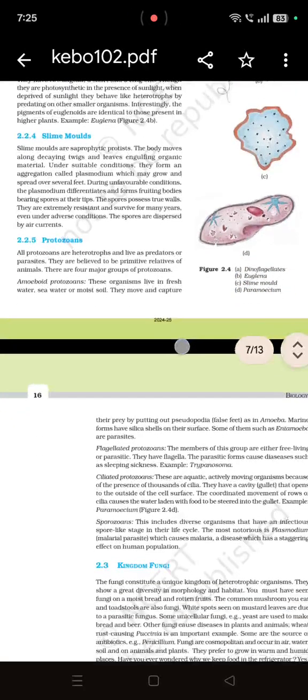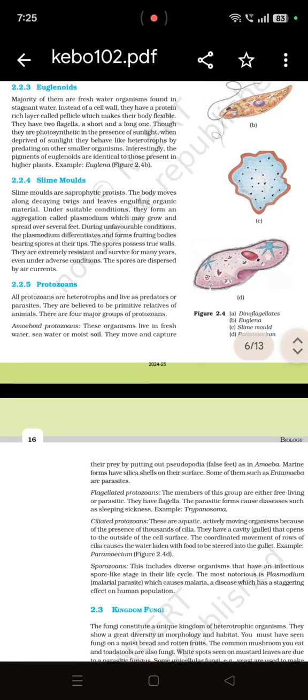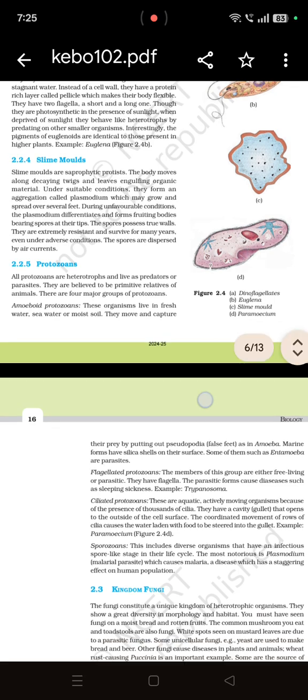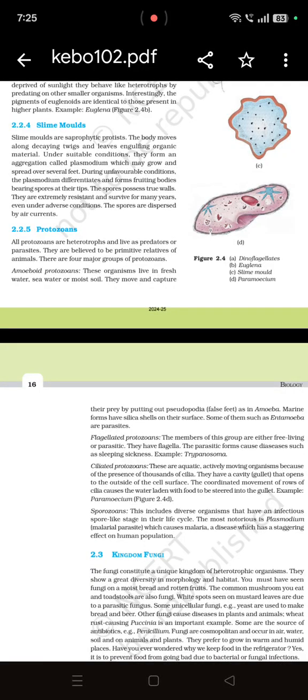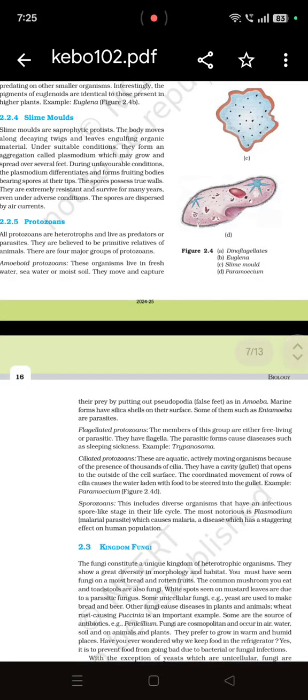The next category is protozoans. These are heterotrophs and live as predators or parasites, and there are four categories. First is amoeboid protozoan, in which we study amoeba, which has false feet, pseudopodia, and an irregular shape. Flagellated protozoan has flagella, like the disease-causing trypanosoma, which causes African sleeping sickness. Ciliated protozoans, as the name suggests, have cilia on the body. Example, paramecium, you can see the D part, paramecium.